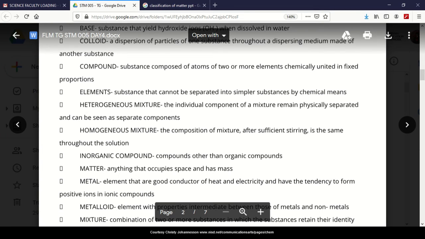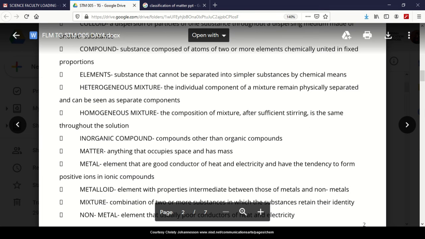Also in heterogeneous mixtures, the individual components remain physically separated and can be seen as separate components. That means you can identify the different components of the mixture. Whereas for homogeneous, the composition of the mixture after some stirring or shaking is the same throughout the solution. Let's go to the classification of heterogeneous mixtures.